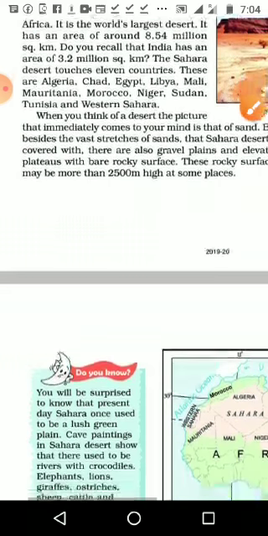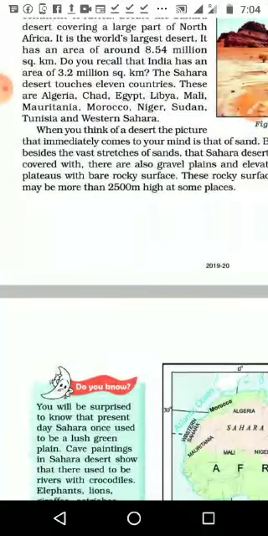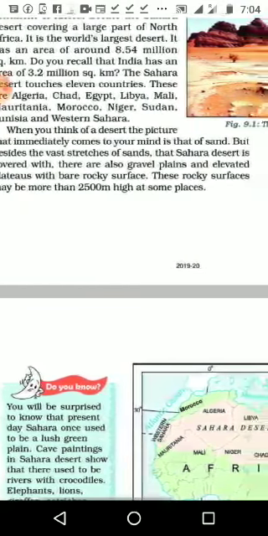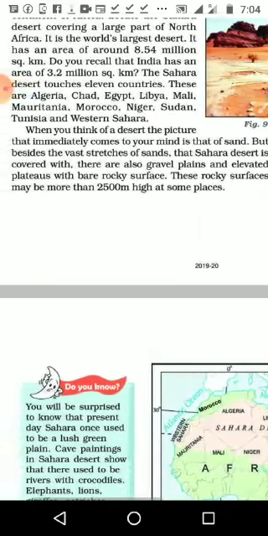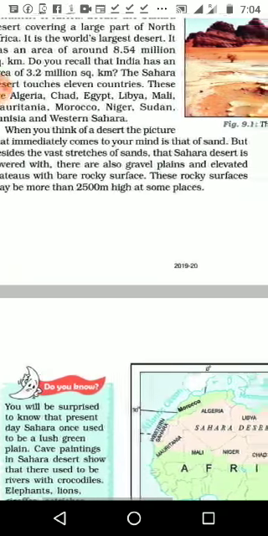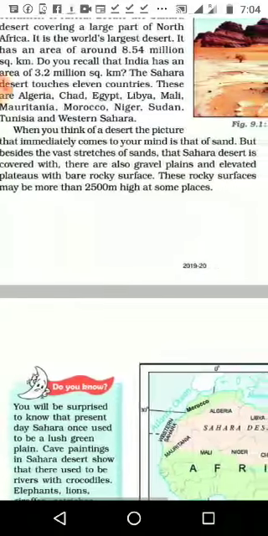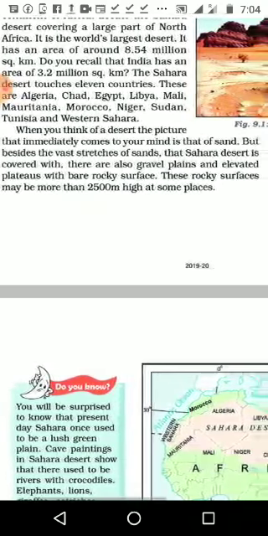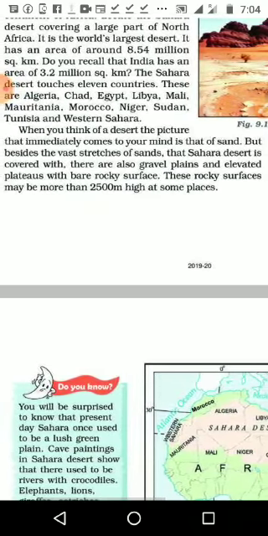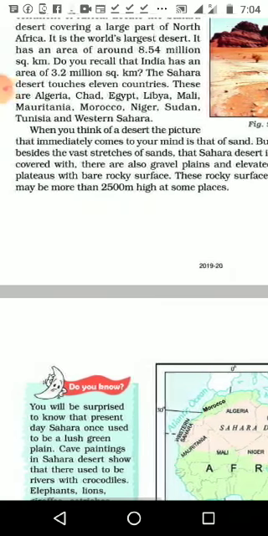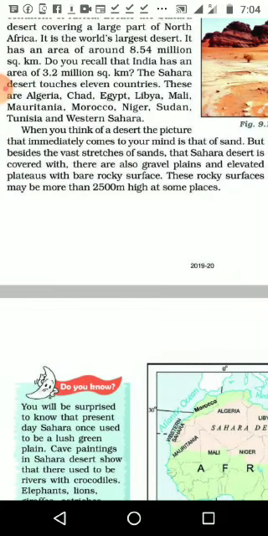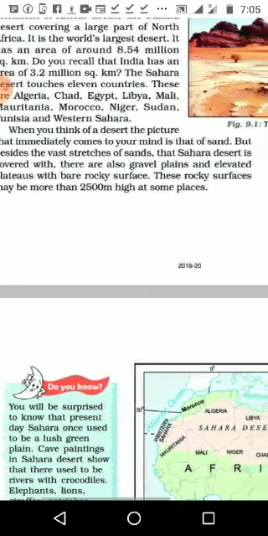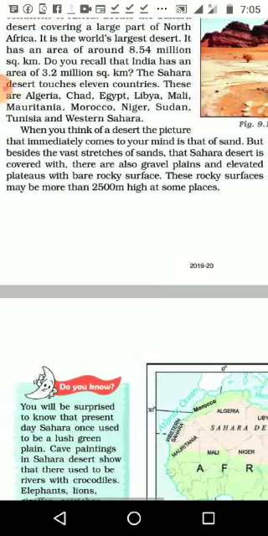Okay, when you think of a desert, the picture that immediately comes to your mind is that of sand. But besides the vast stretches of sand, the Sahara desert also has gravel grey plains, elevated plateaus and bare rocky surfaces. This rocky surface may be more than 2500 meters high at some places. So in a desert normally we think of full of sand.